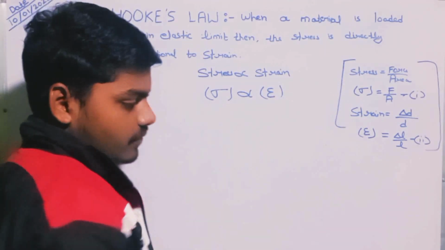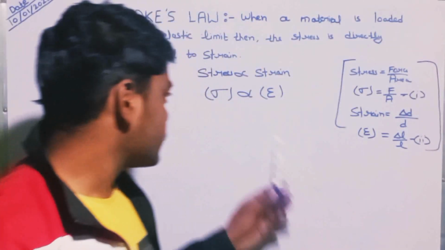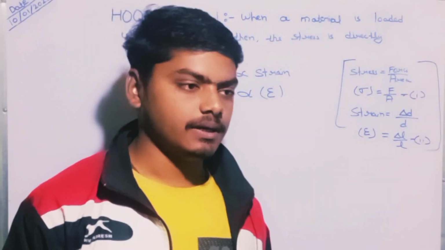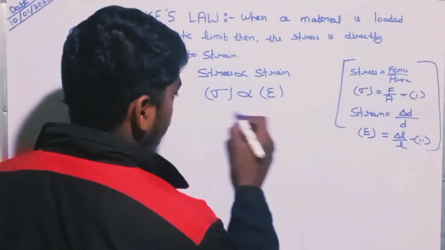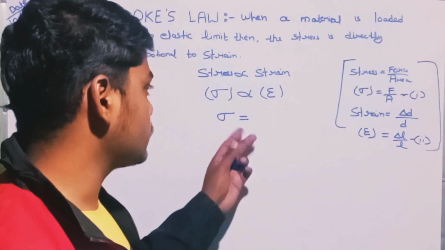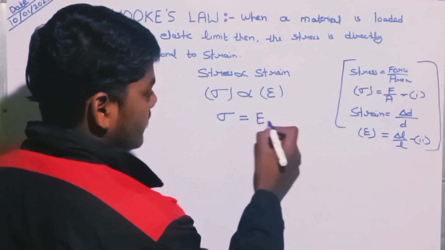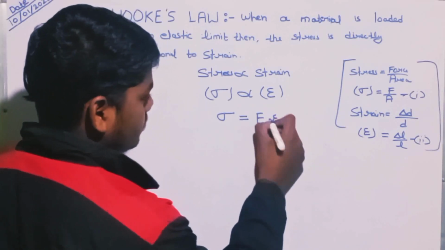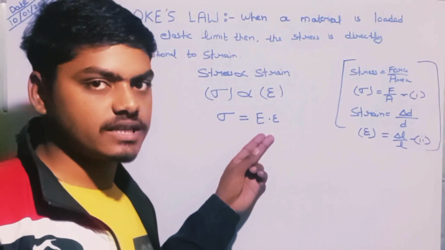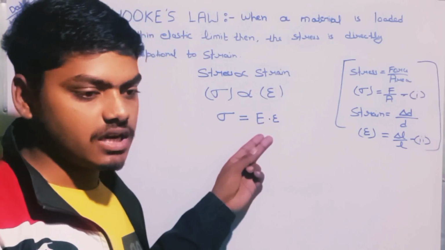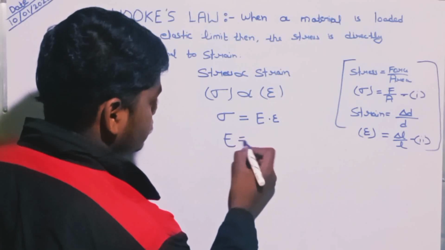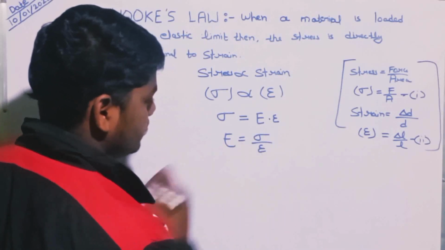Understood? For replacing the proportionality sign with the sign of equals to, we take a constant value as capital E. Capital E is the constant value. It is also known as Young's modulus or modulus of elasticity. So E is equal to sigma upon epsilon.